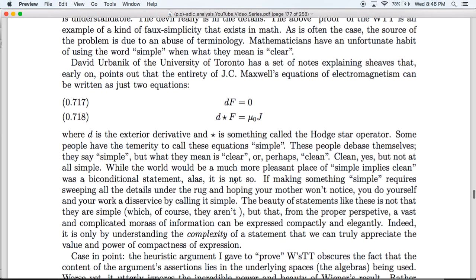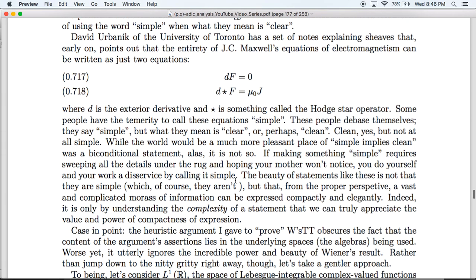details. A case in point: the heuristic argument that I just gave to quote-unquote prove the Wiener-Tauberian theorem obscures the fact that the content of the argument's assertions actually lies in the underlying spaces, the algebras of functions being used.